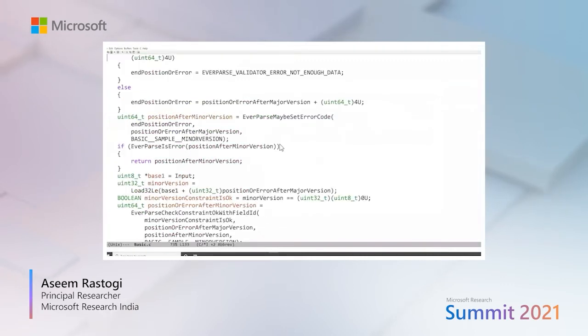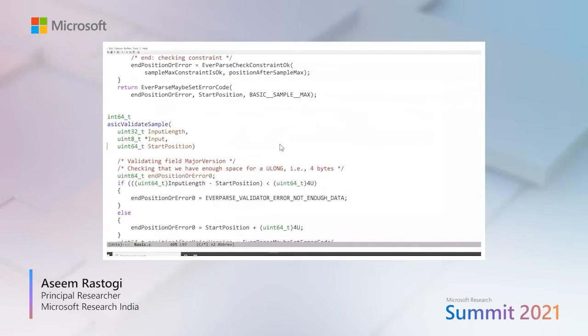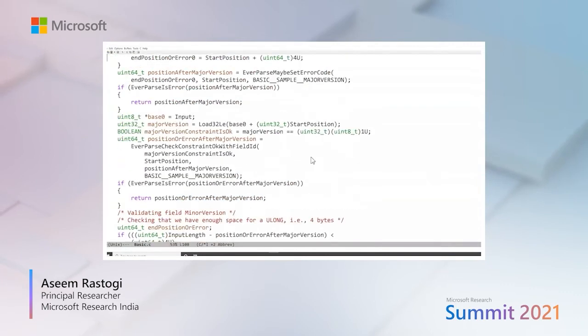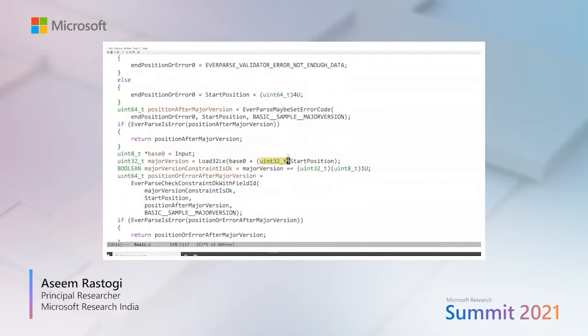Now let's see what's actually happening in the background. We'll see what kind of validation code is actually doing the validation. Here is a C file that is generated from the verified F* code. This function BasicValidateSample is the one that is called from the top-level wrapper function that we saw, and this function is the one doing the actual validation. As I said, this function is automatically generated from formally proven safe, correct, and secure F* code.